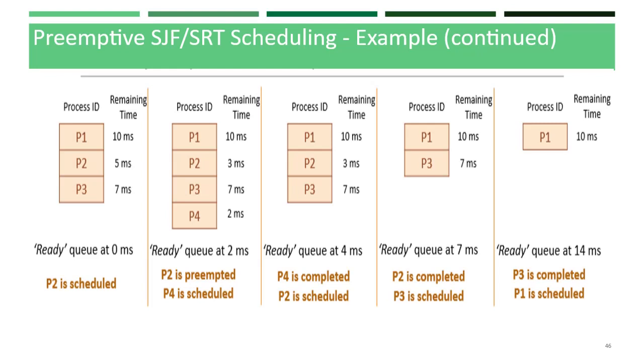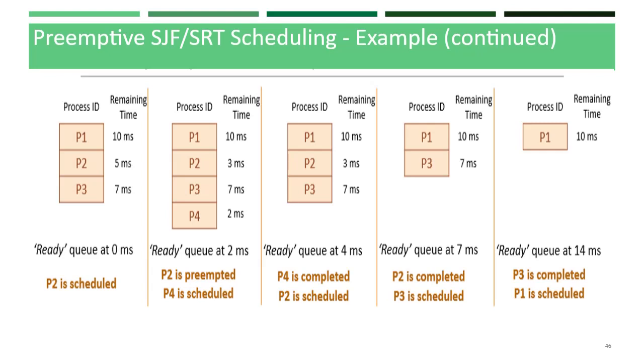Now in the example, after execution has started, after 2 milliseconds a new process, P4 with 2 milliseconds, is added to the ready queue. In the next step we can see that P2 has been executed for 2 milliseconds, so the remaining time for P2 is 3 milliseconds.